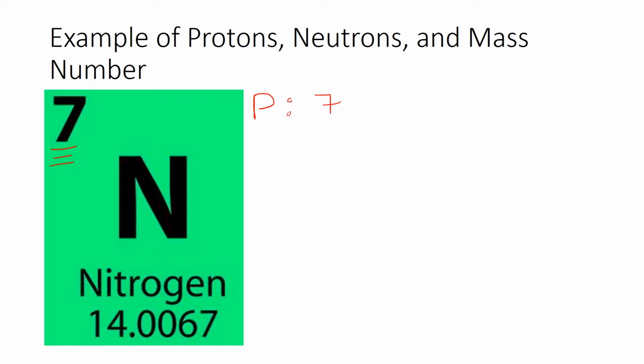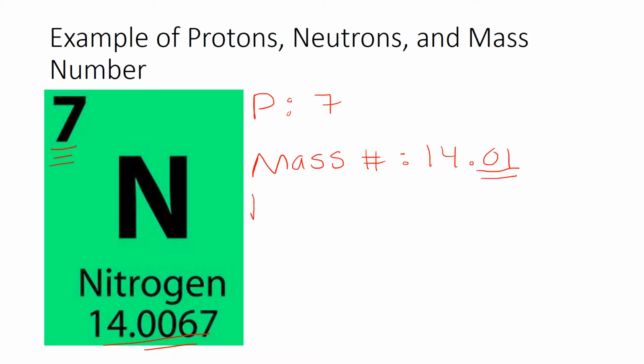That's the same thing as the number of protons. The mass number is 14.01. We see that right here. And you can round two numbers after the decimal place, so that's why it's 14.01.